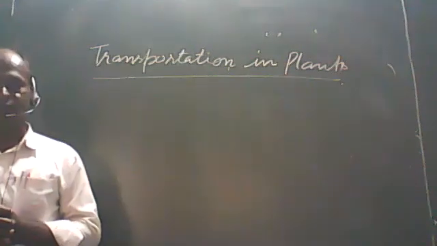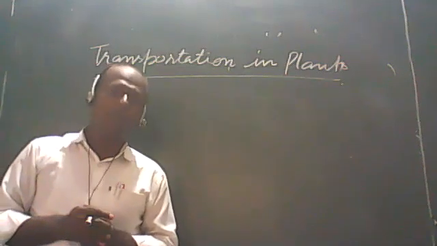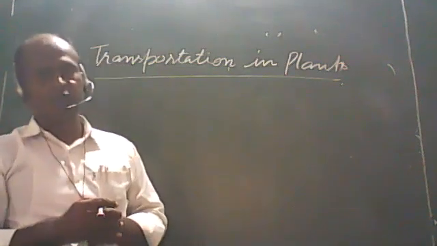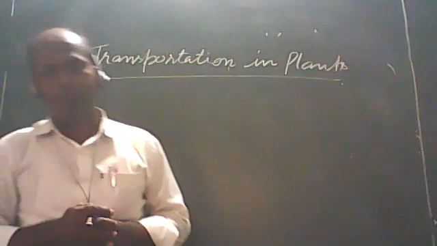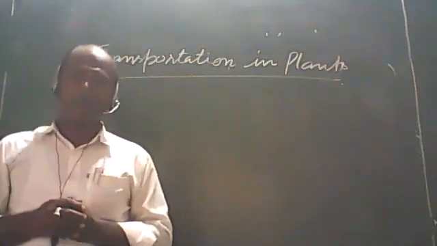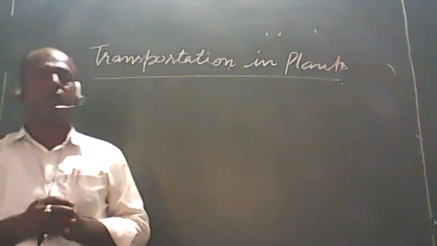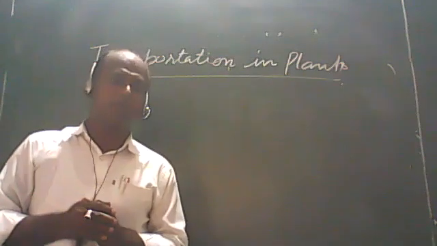How does it happen? We have to study that there is the process of diffusion, and by diffusion there is the transportation of materials. Along with diffusion, there are vessel-like structures in plants. These vessels are helpful in the transportation of water, minerals and food material.